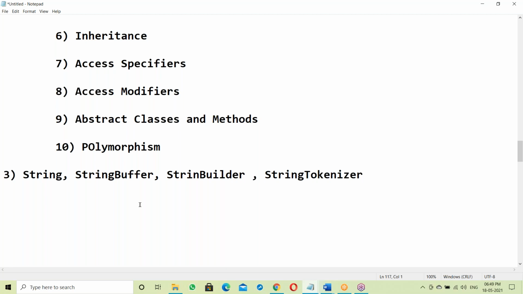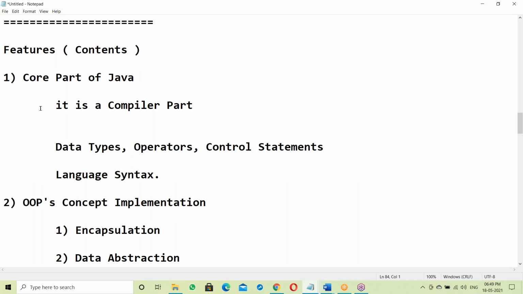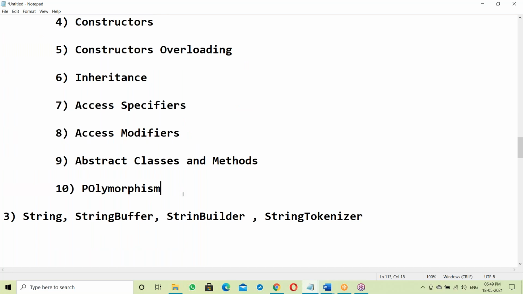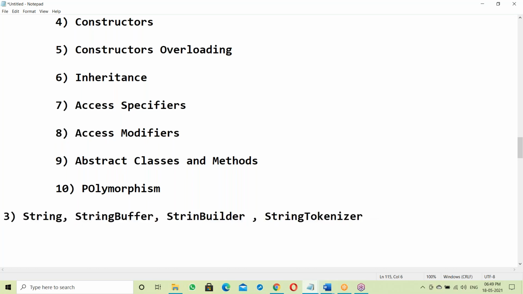Up to the compiler part and OOPS, it is just learning Java technology here. From this onwards, the actual Java will be starting. With strings, we learn how to implement them in different scenarios. In some cases we use the string class, in some cases string buffer, in some cases string builder. It depends on your application and project requirements. We can use different kinds of things.